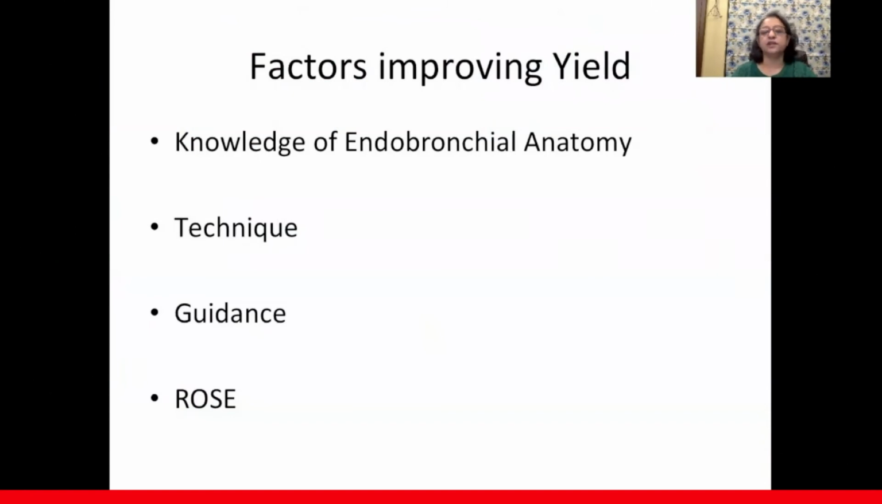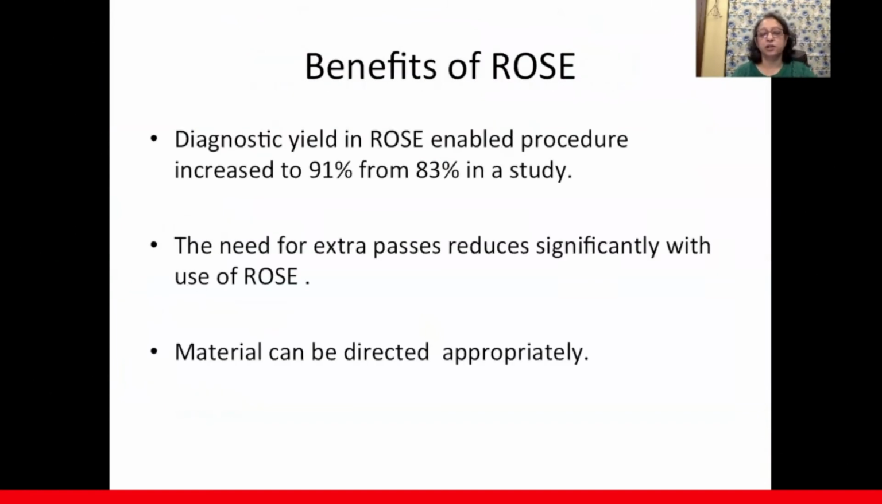And when you've taken the sample, rapid on-site cytology is very, very helpful, because in a study, it showed it can increase the yield from 83% to 91% if done straight away. Also, if your friendly cytologist tells you that I've got a sample, you might not need too many extra passes to be done. And the material can be directly appropriated, which basically means if you've got enough material on the slide, put it all on the cell block, because it helps them not only in immunohistochemistry, but also in molecular testing. For the more material they have on the cell block, the easier it becomes for them.